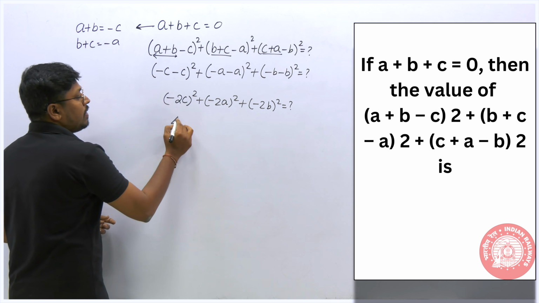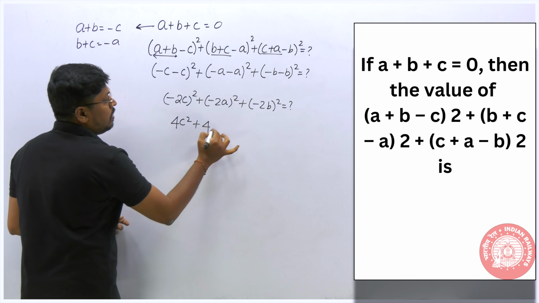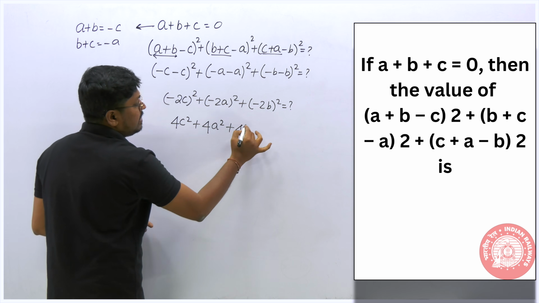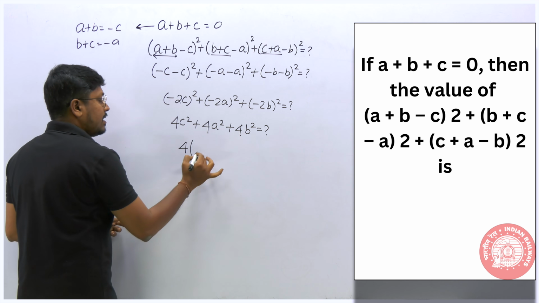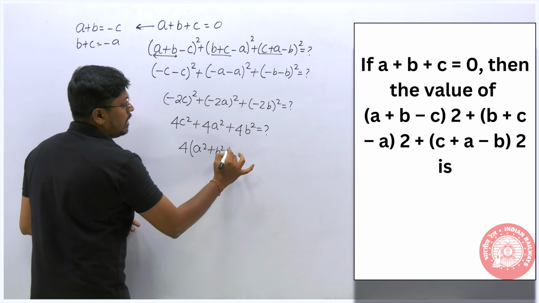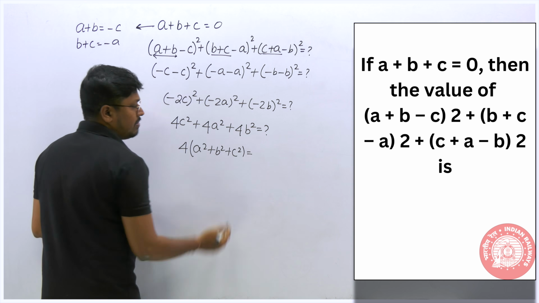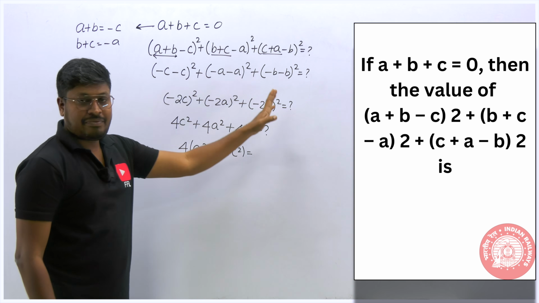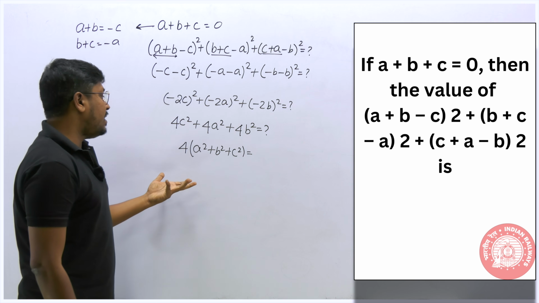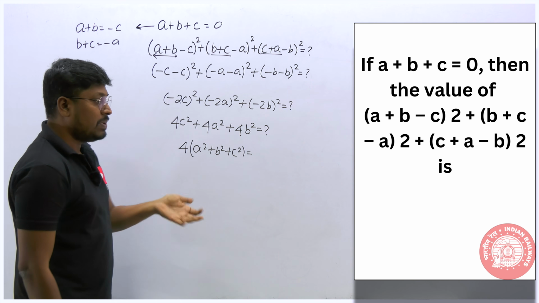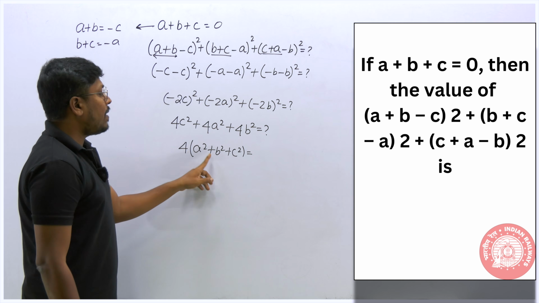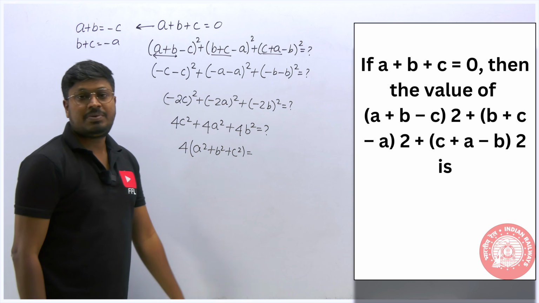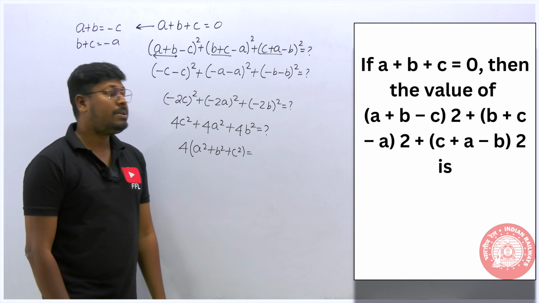So 2 square will be 4C square, 4A square, 4B square, is equal to question mark. So when you take 4 outside, the result will be A square plus B square plus C square. That will be the answer, because we have simplified it, right? I think we can't simplify it further. So look at the options. Yes, in option C we have 4 of A square plus B square plus C square. This will be the answer for the question.